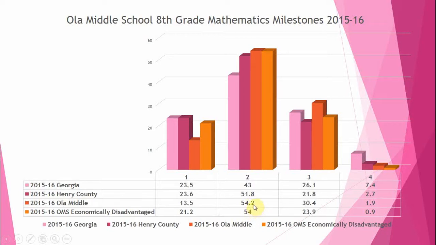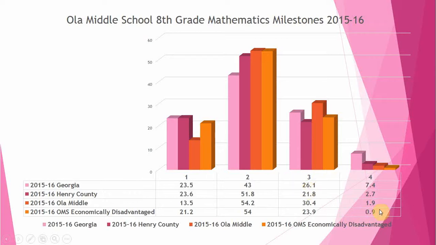There's not much of a difference there at our school, and they are stronger there than the county and the state. Then if you go to the level 3s, there is a big difference here. The economically disadvantaged students are lower than the other students at our school, and they are a little bit higher than the county, but also lower than the state.